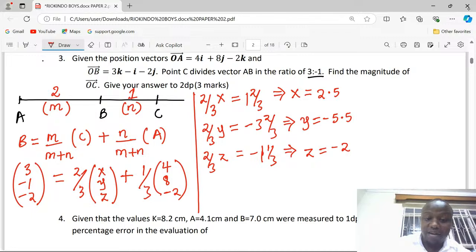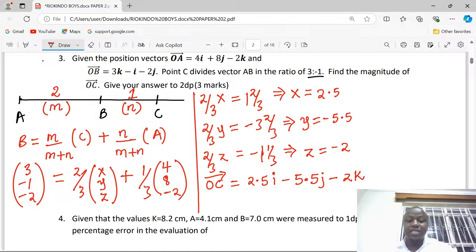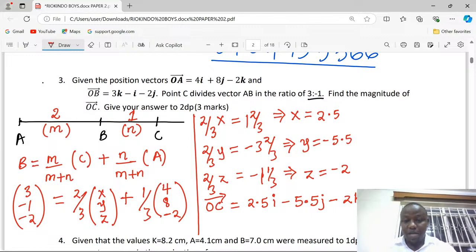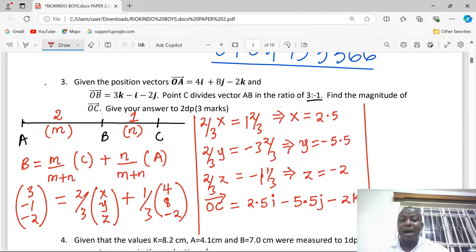So the vector itself, the vector OC itself is going to be 2.5 vector I minus 5.5 vector J minus 2 vector K. So this is the vector itself, vector OC. And with the vector now, we can get the magnitude now.